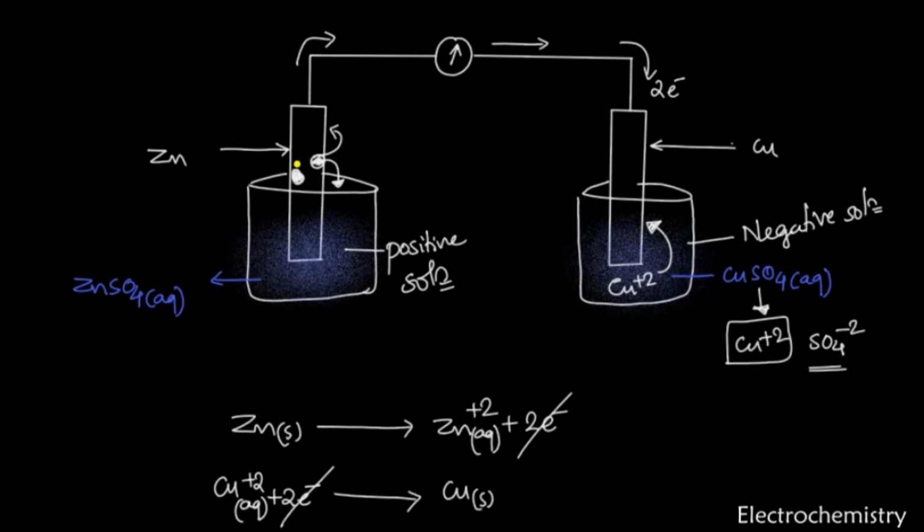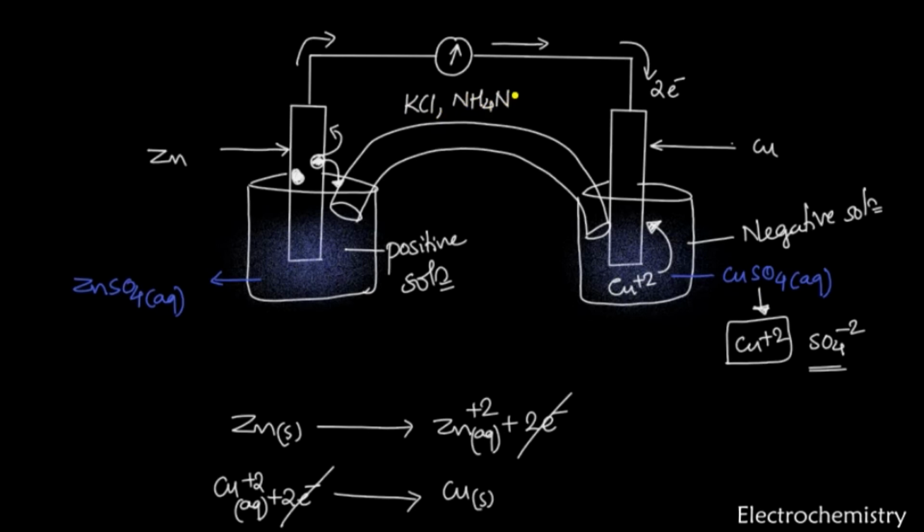Okay. To overcome this problem, there is a device called a salt bridge. We add here a salt bridge. This is a U-shaped tube containing some cotton or gel, and it contains certain chemicals like KCl, or you can add NH4NO3, right? So these are very interesting molecules because they completely dissociate.